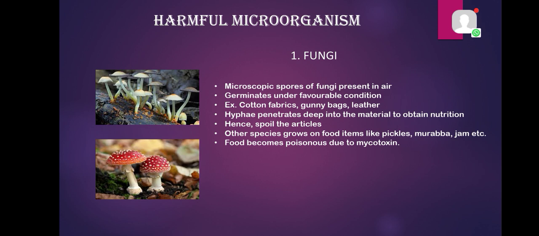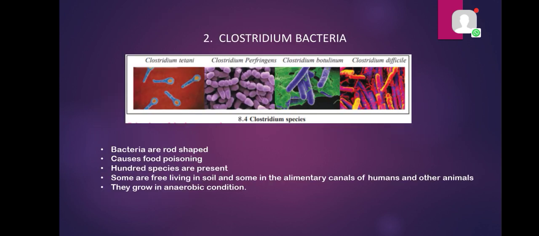During this activity, the fungi release a very poisonous chemical known as mycotoxin. It gets added to the food and so our food becomes poisonous. Hence the food on which fungi has grown, we should not eat. So it is one example of a harmful microorganism.